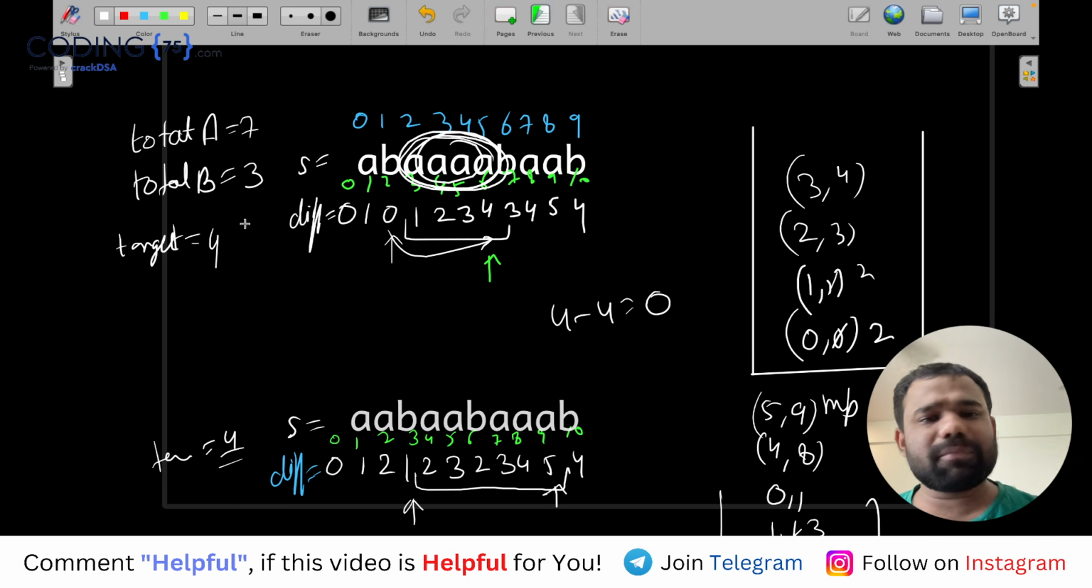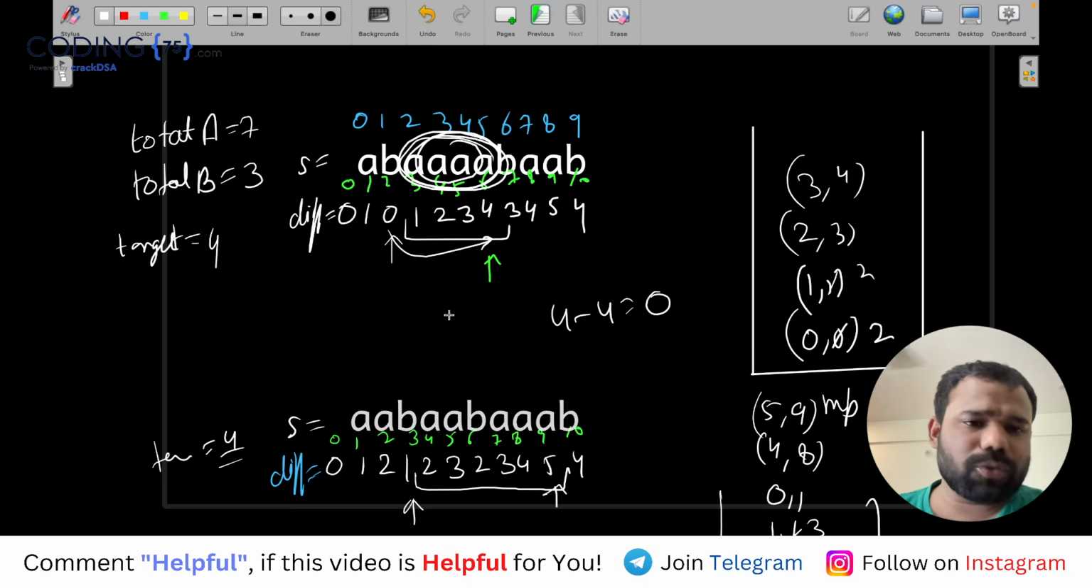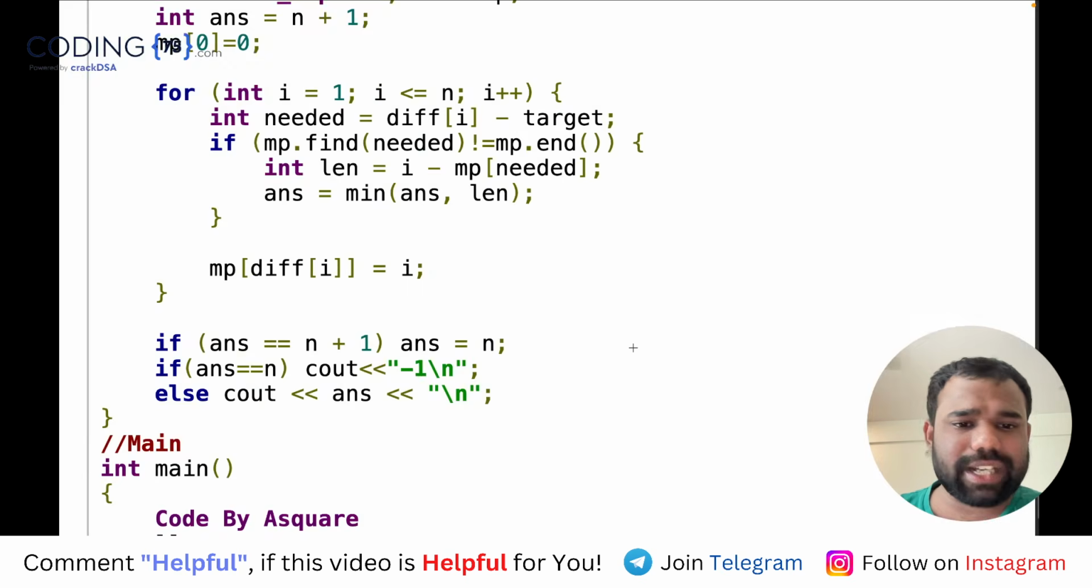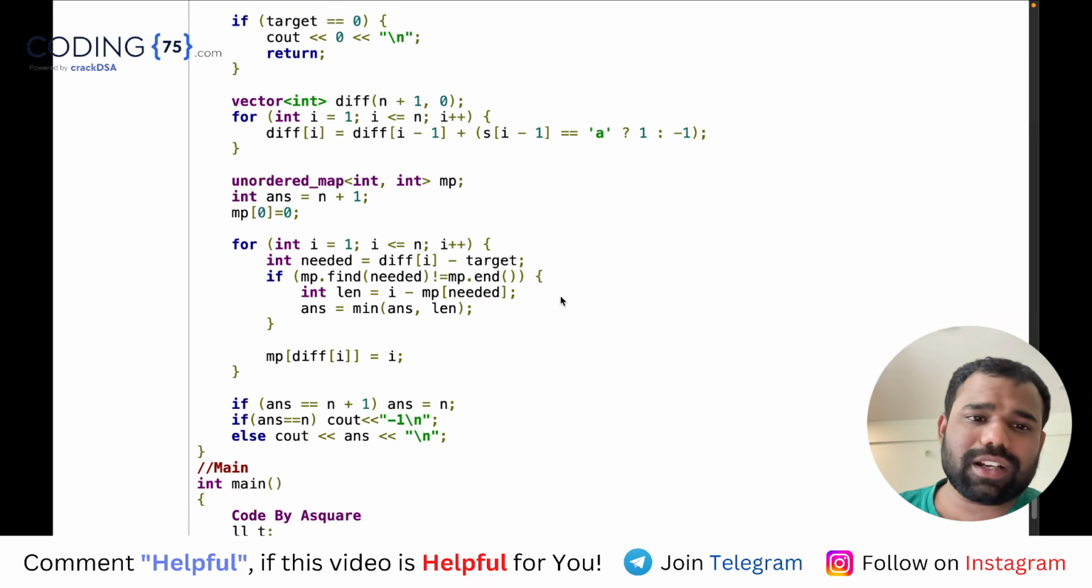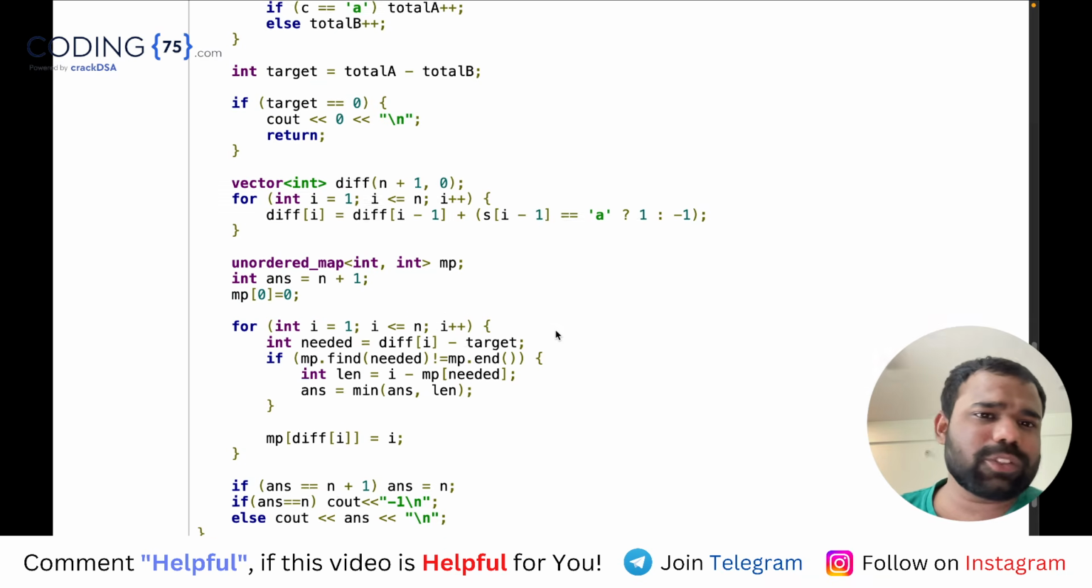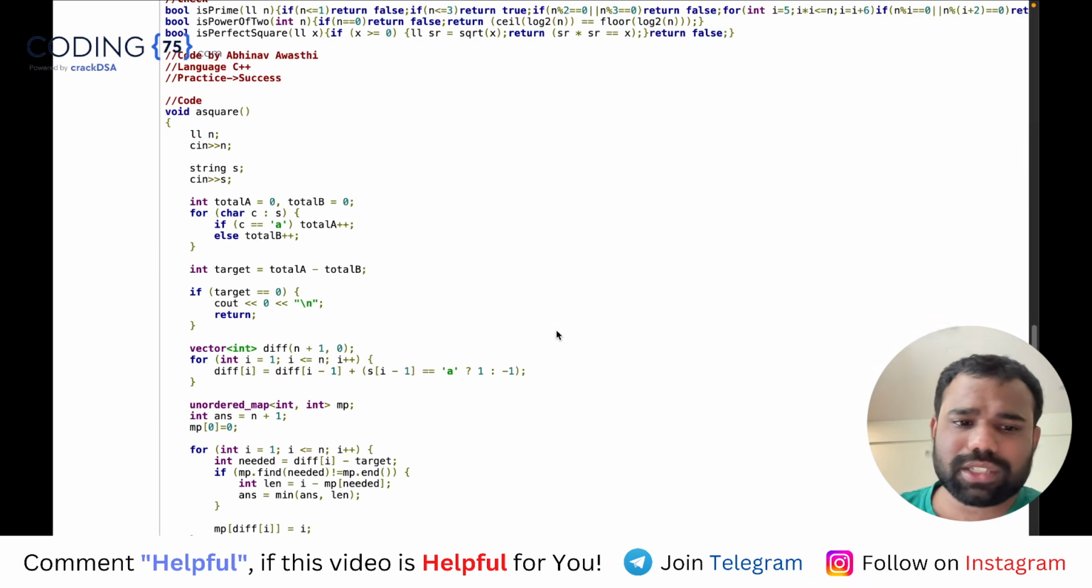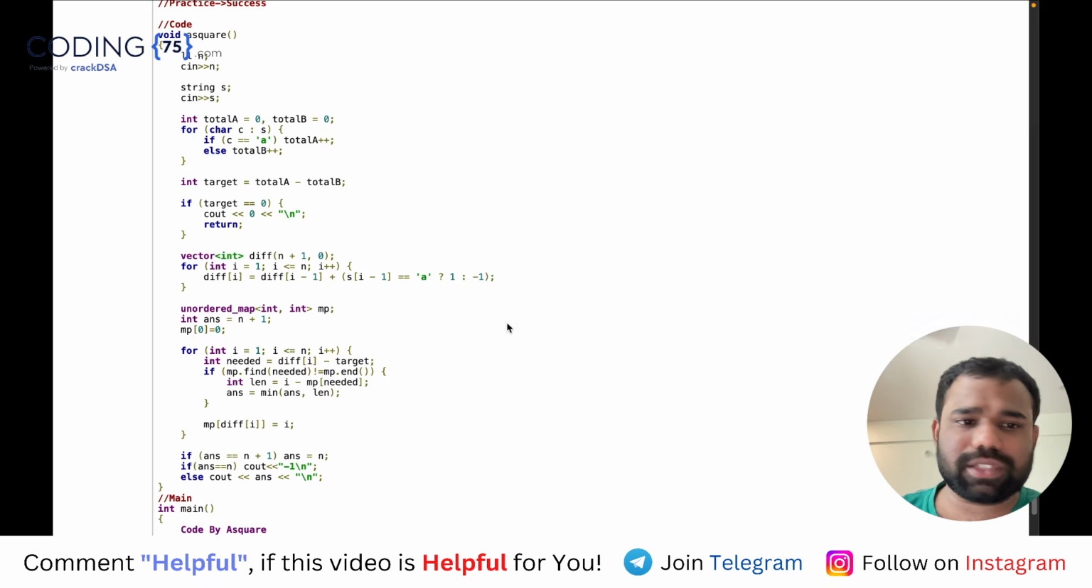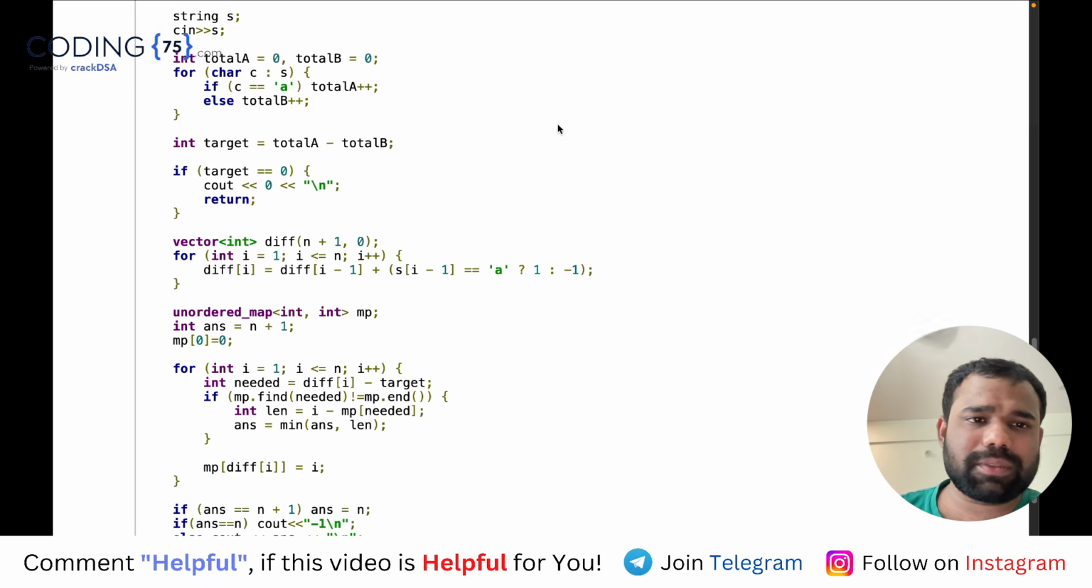This question is very similar to multiple other questions present on LeetCode, similar type questions. It was a straightforward question of map, sliding window, hashing, you can say whatever. There was a little bit of logic, but I hope you understood this. If you have any doubt, you can ask me in the comment section.